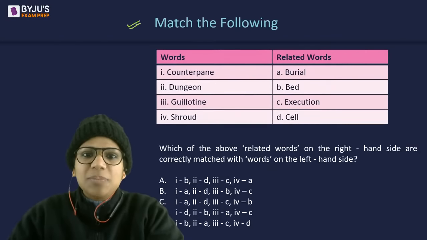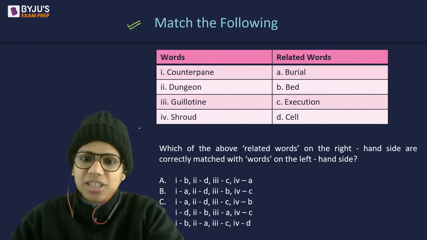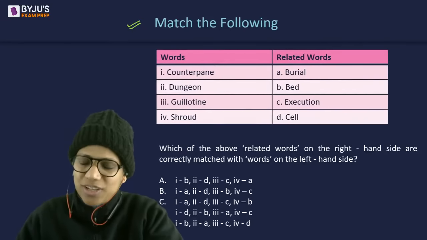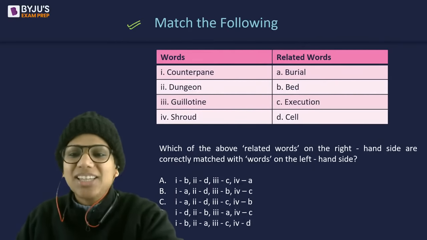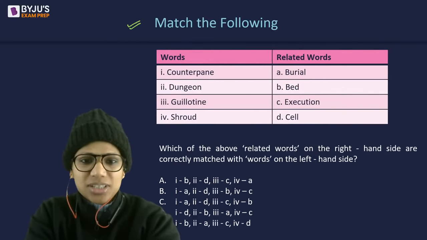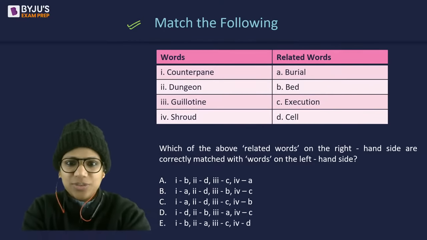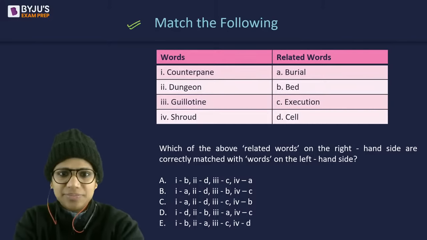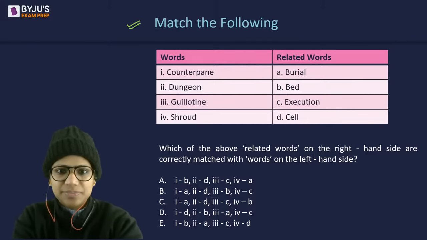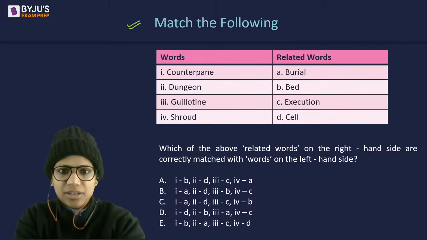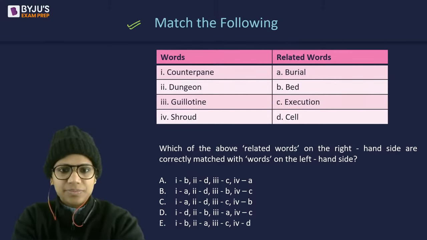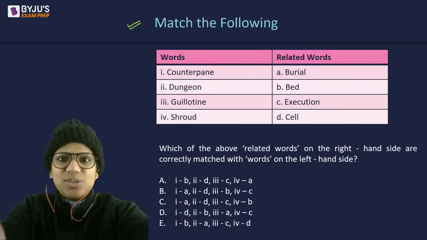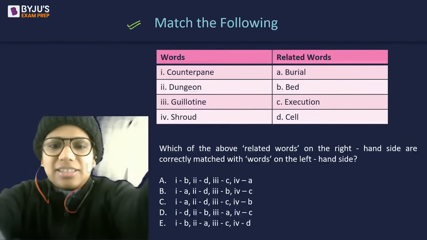So let's begin with a match the following question. This is a vocabulary question, with 5 options. You have to match the 2 columns correctly and give me the answer. I am just going to reduce the video size a little so that the options are clearly visible to you. Just give me a second. Okay, I think this is fine. So look at it and tell me the answer.